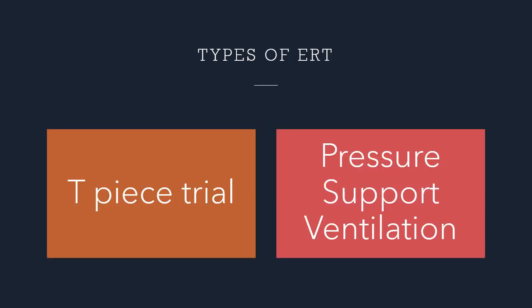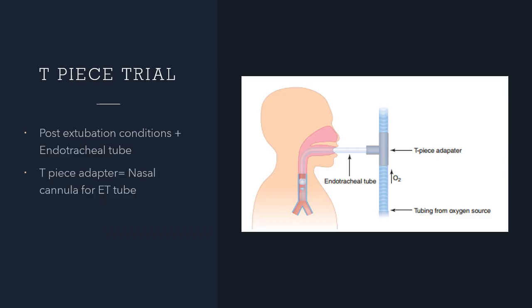There are broadly 2 types of ERT, T-piece trial and pressure support ventilation. What's a T-piece trial? A T-piece is basically like a nasal cannula for an ET tube, if you want to put it very simply. You remove the patient from the ventilator and connect this T-piece to the patient and give humidified oxygen. That's all you do in a T-piece trial. It's like post-extubation but just with the endotracheal tube. Note that there is no positive pressure here. You are just giving oxygen. There is no pressure support that you are giving through a T-piece.